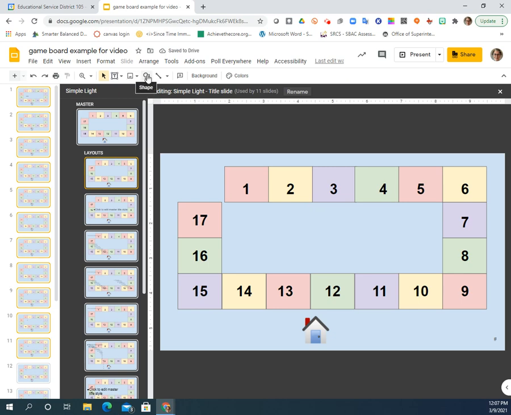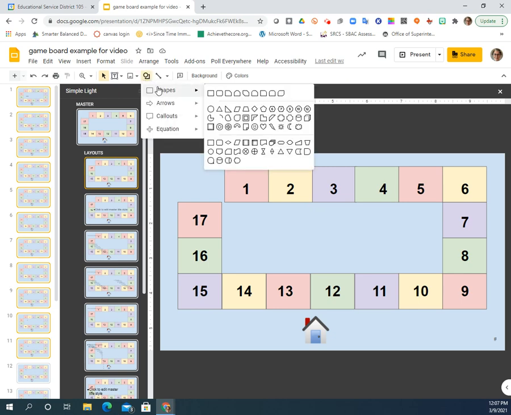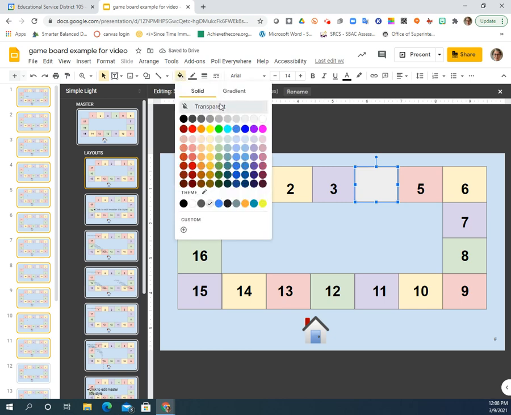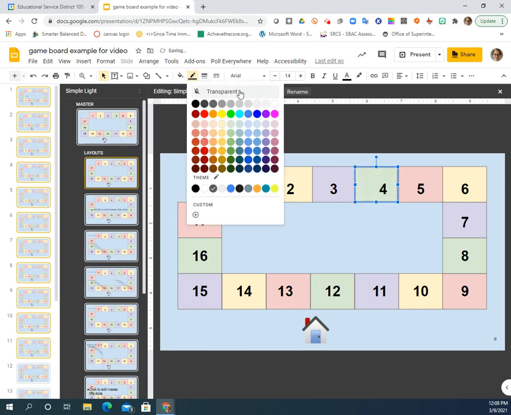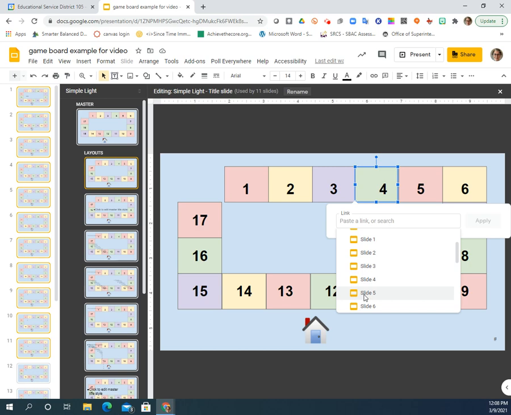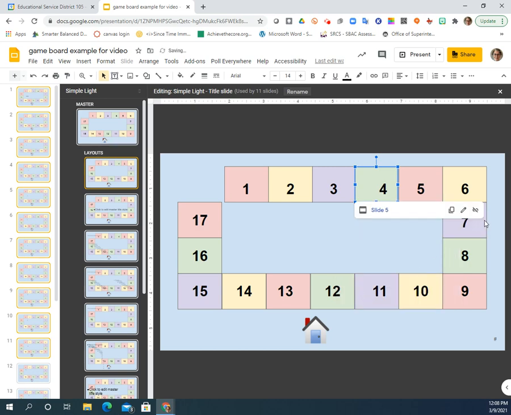I'm going to do it again. Shape, pick up a shape. I'm going to pick up my square. I'm going to cover the box here, transparent fill, transparent border, click link, and 4 will go to 5 and apply.